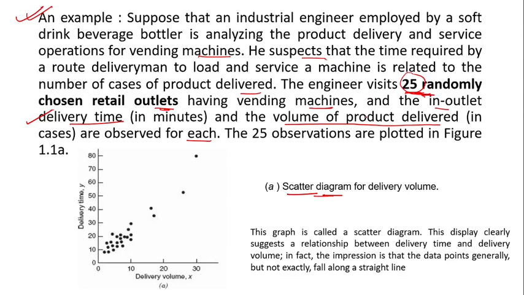So what he has immediately done is plot a graph. He has plotted the delivery volume on the x-axis and delivery time on the y-axis, and he tries to see how these points behave. These are all the randomly visited retail outlets. You can see the points are like this. These are all the points that he has plotted on a graph. This graph is called a scatter diagram.